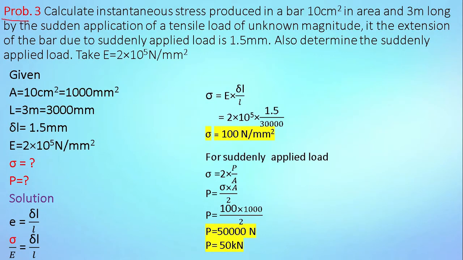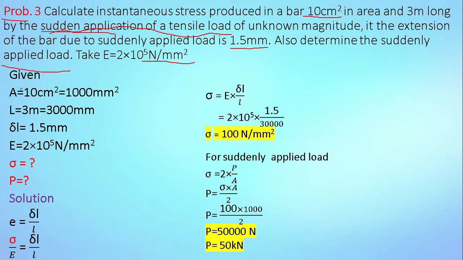Now problem number 3. Calculate instantaneous stress produced in a bar 10 cm square in area and 3 meter long by a sudden application of tensile load of unknown magnitude. The extension of the bar due to the suddenly applied load is 1.5 mm. Also determine the suddenly applied load. Take E is equal to 2 into 10 raised to 5 Newton per mm square. So here the type of load is suddenly applied load.